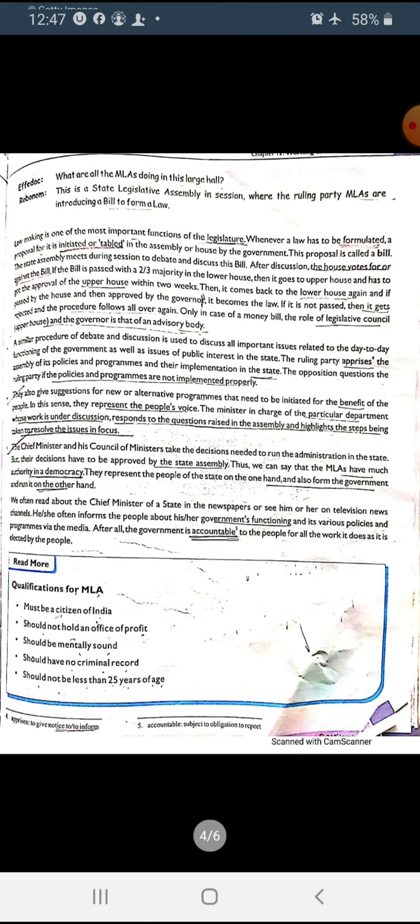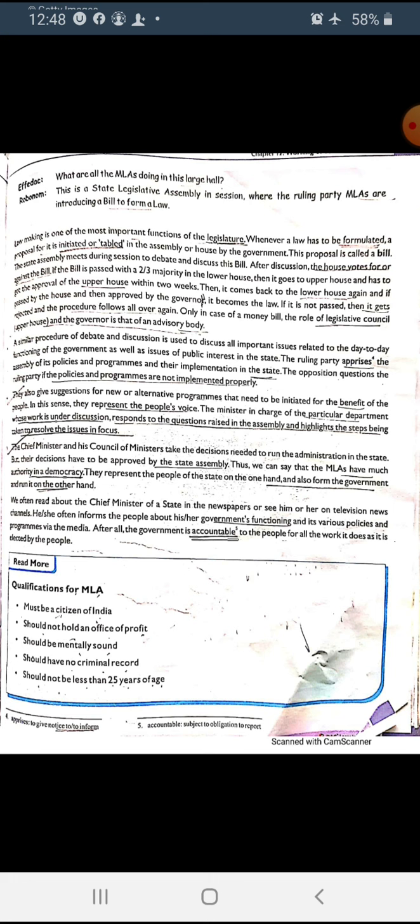Now next is how the legislative assembly works. Already explained, we have a legislature in which we have two houses, one is the legislative assembly and the other the legislative council. Now we have to see how the assembly works. We are not talking about the council, we are talking about the assembly. The legislature's main work is to make the laws.